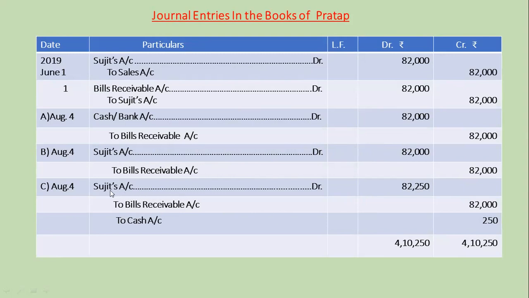And last, Sujit's account debit 82,250 to bills receivable account 82,000, to cash account rupees 250, being Sujit's acceptance dishonored and noting charges paid.